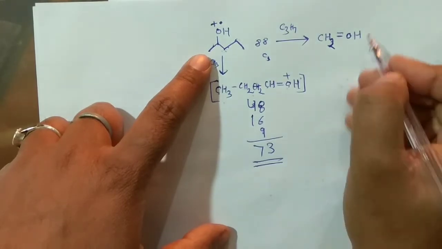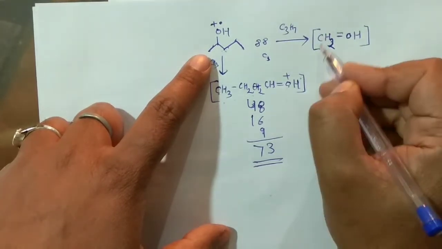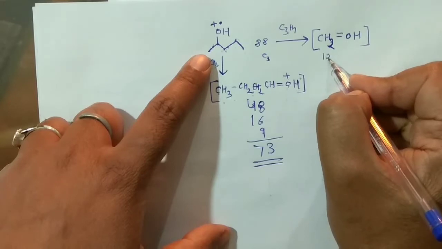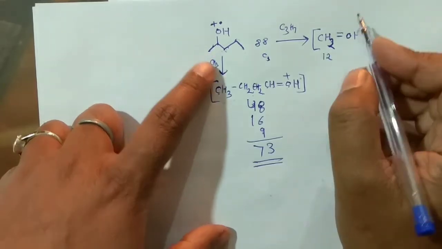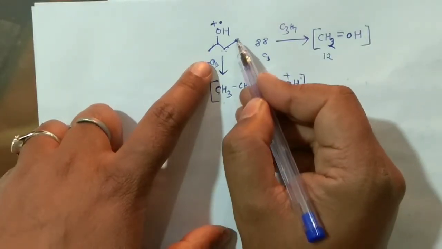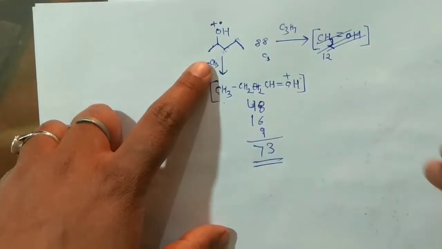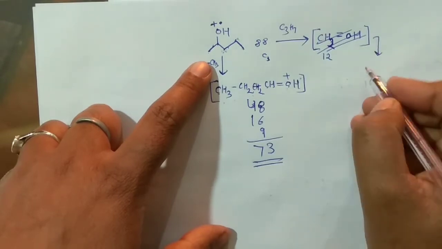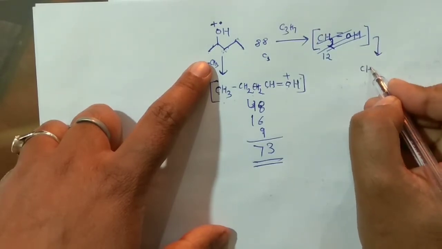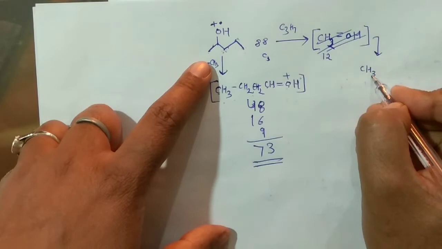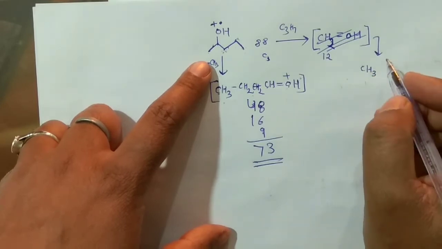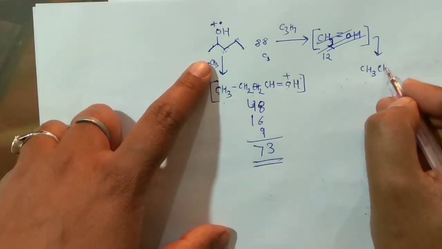Now if you see, this is 12, right? Wait a minute, this is 1 2 3, so you are left with 1 2, very sorry. So you are left with this CH3 kind of thing, right? And then you can have your CH from here, then double bond OH.